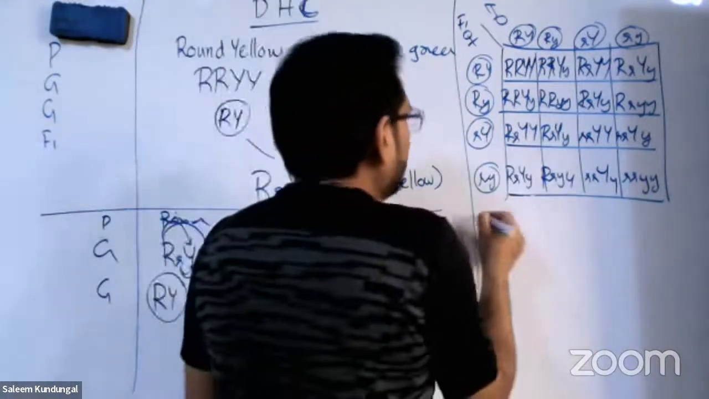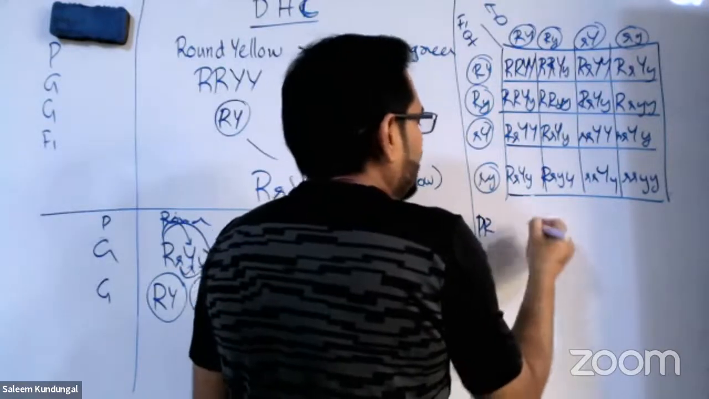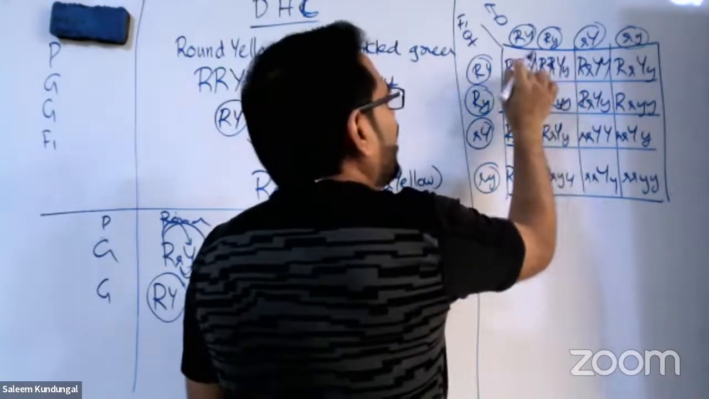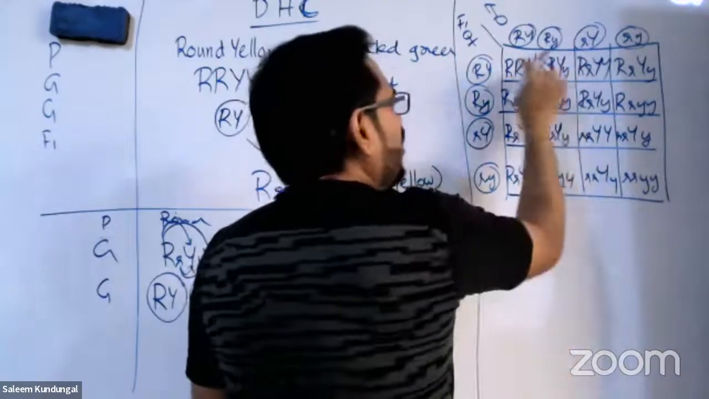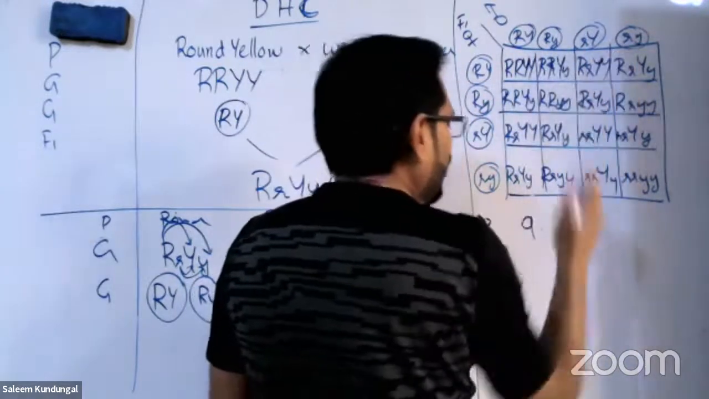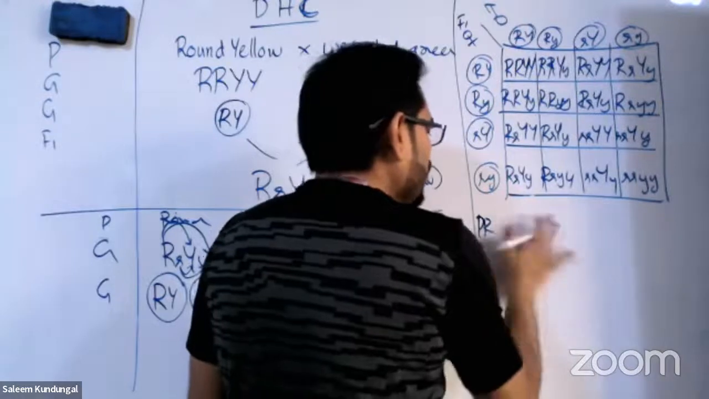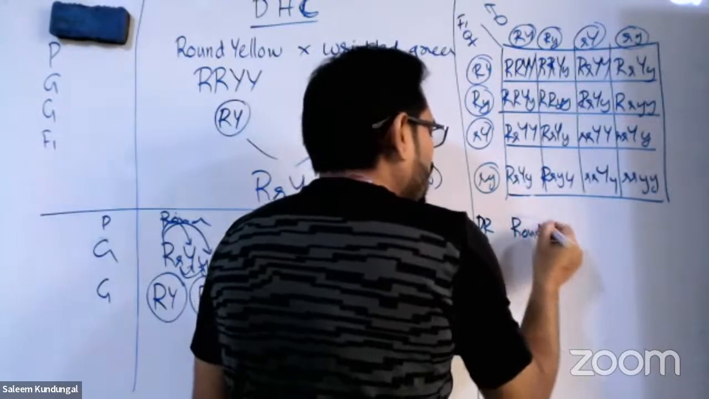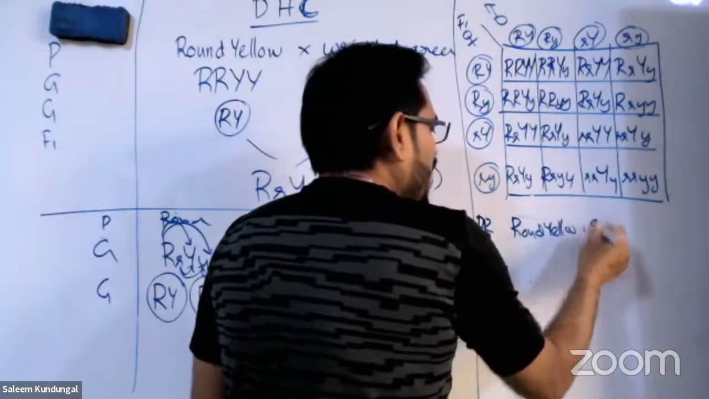Then comes what? Phenotypic ratio. What is that? 9 round. Capital R anywhere you see, that is round. Round 1, 2, 3, right? Round yellow. So round yellow, how many? So we'll write round yellow. We get how many? 9.